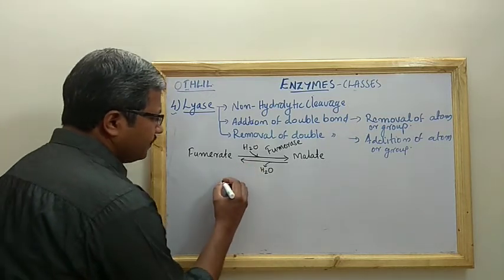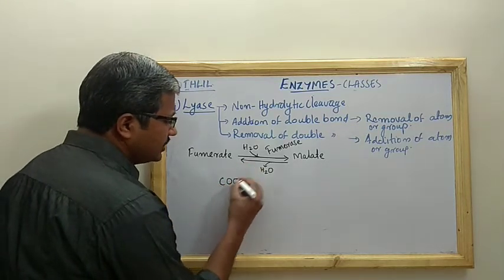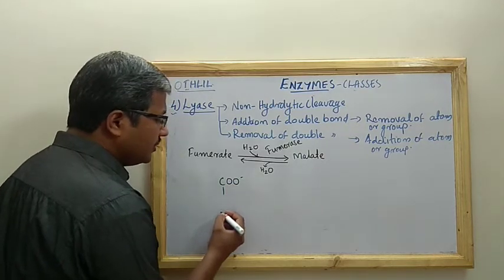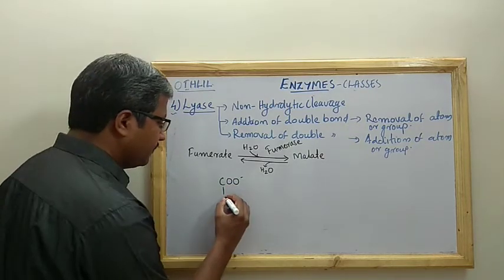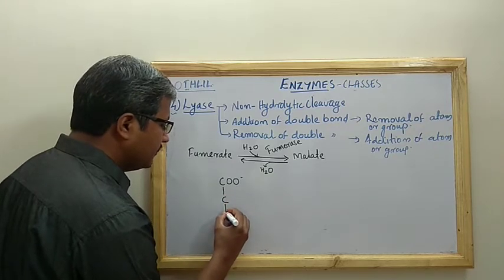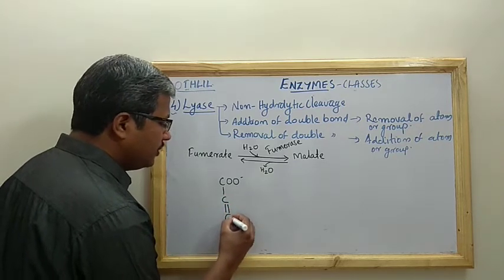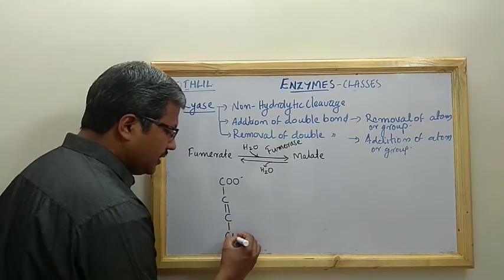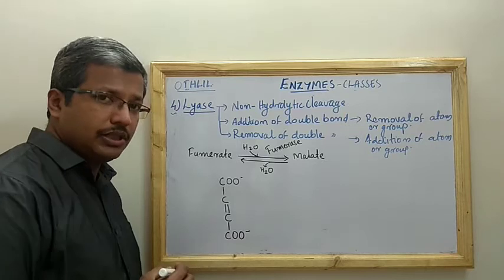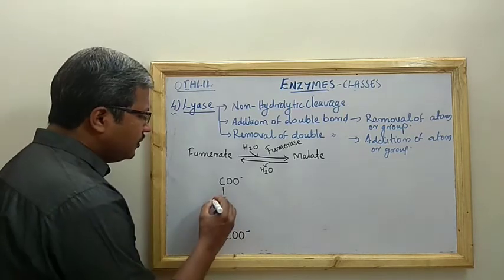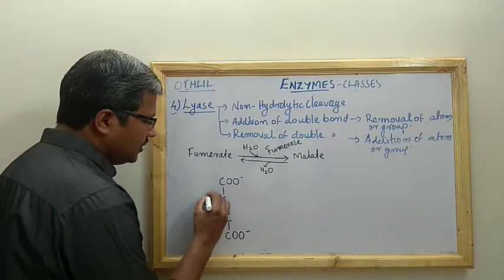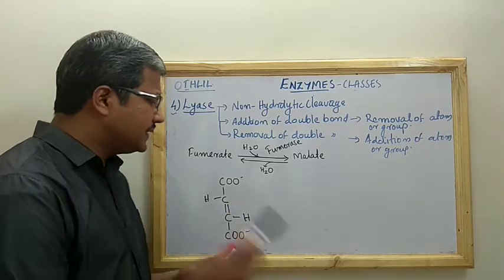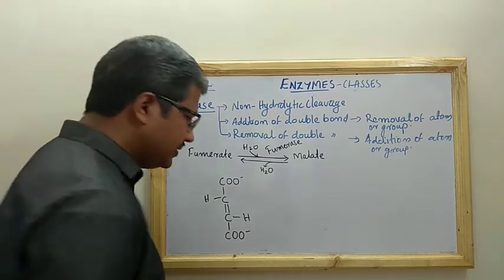So fumarate is a dicarboxylic acid composed of 4 carbons. There will be a double bond between carbon number 2 and 3, and at both ends you will have a carboxylic acid group, and there will be 1 hydrogen here and 1 hydrogen here. Okay, so let us see how this particular reaction is happening.